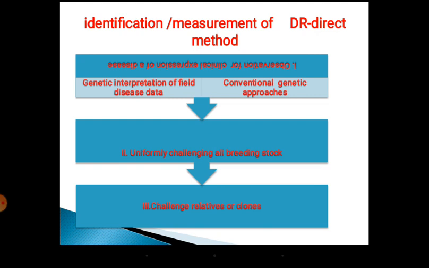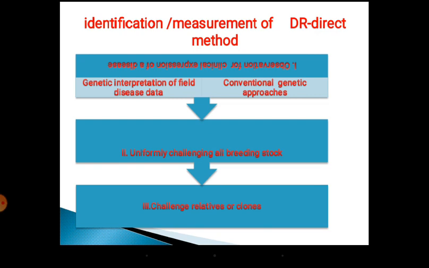After the exposure period, you study how many animals are dying in each family, and in which family the deaths are more. By analyzing the data you can understand the disease susceptibility among the different families. So the families which have more survival after exposure to the pathogen can be retained for breeding.